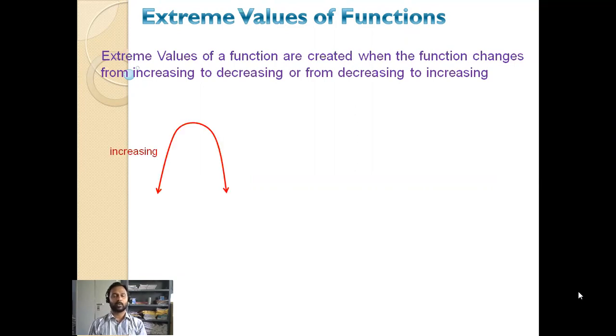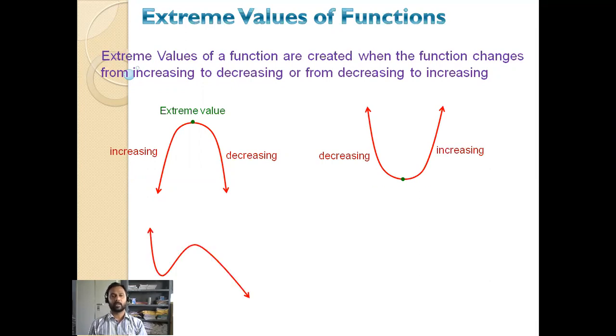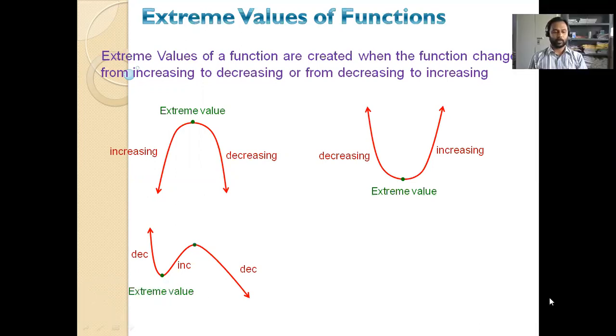Consider a function here. You can see that the function goes on increasing up to this point, and after that it is decreasing. Such a point is known as an extreme value, or we say they are the critical points. Remember the name. They are known as critical points. Consider this. To the left side it is decreasing and then it goes on increasing after this point. Therefore here we are getting an extreme value. Here decreasing, increasing, here is a value, again decreasing. Therefore there are 2 points of extremum. Extreme values or critical points.